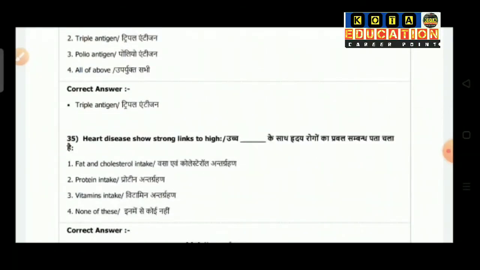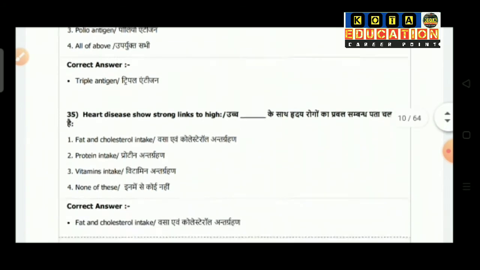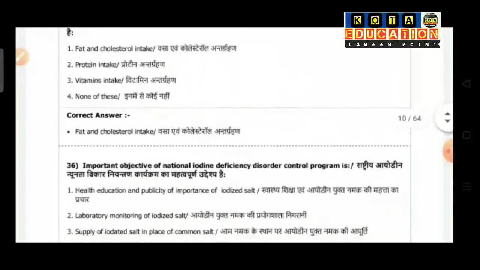Question number 35 is heart disease shows strong link to high. Option 1 is fat and cholesterol intake, option 2 protein intake, option 3 vitamin intake, option 4 none of these. So the correct answer is fat and cholesterol intake.